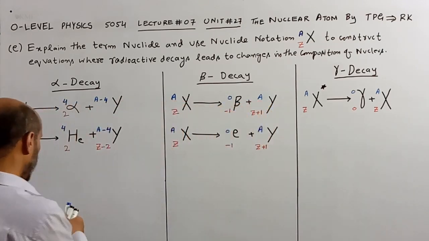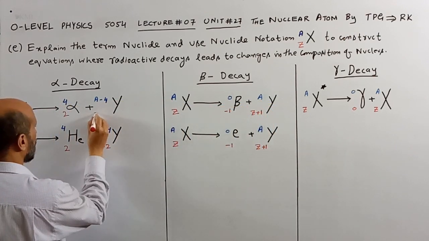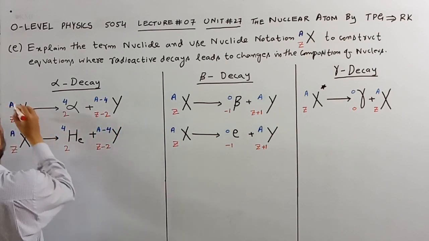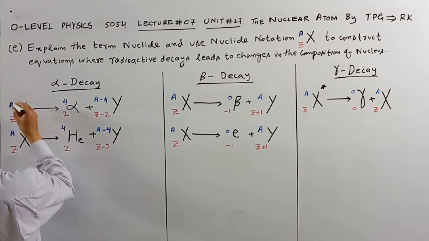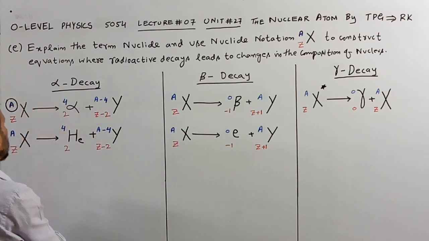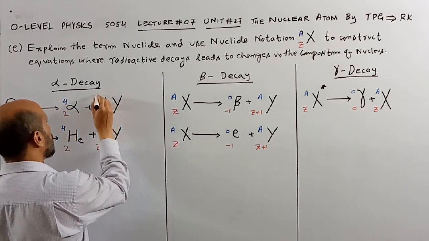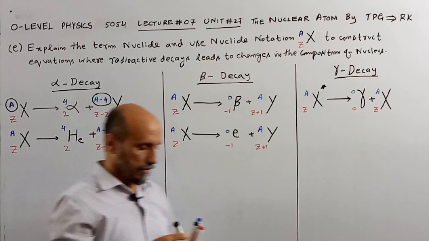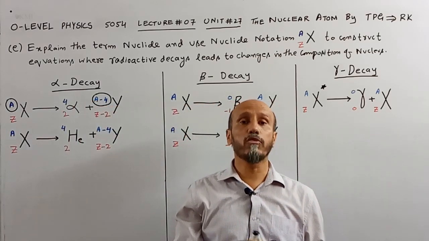So what is the change? You can see the original value was A, and when the new element is formed its value becomes A minus 4. So the atomic mass number is reduced by 4.